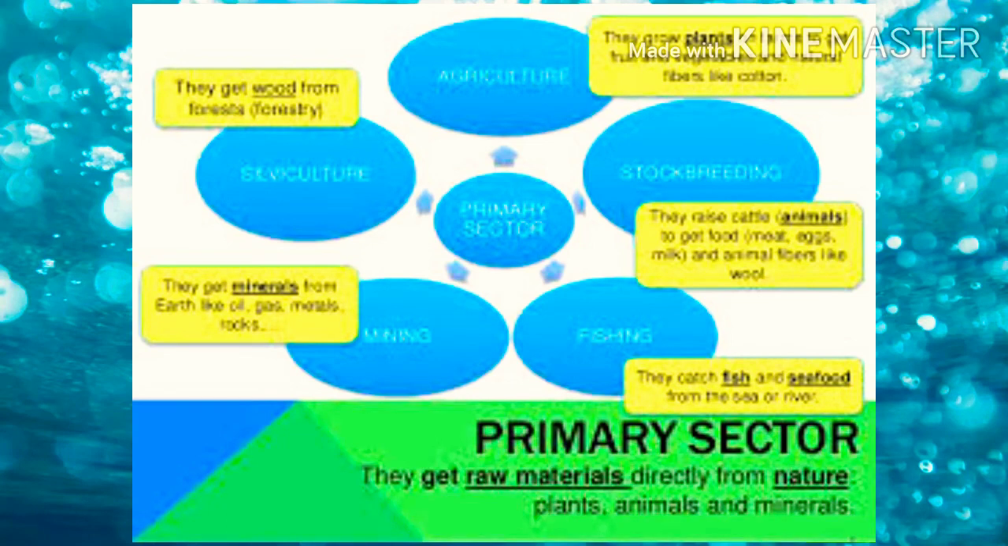In the primary sector, we obtain value or money by selling the products we produce as a result of natural activities. In this way, economic growth was started by the primary sector in our country.